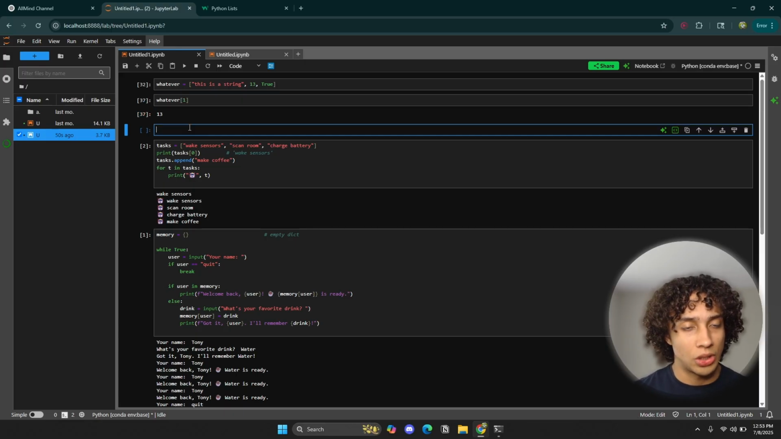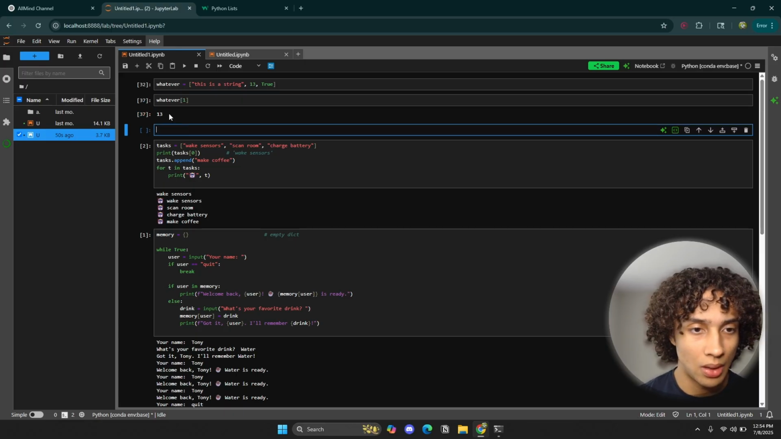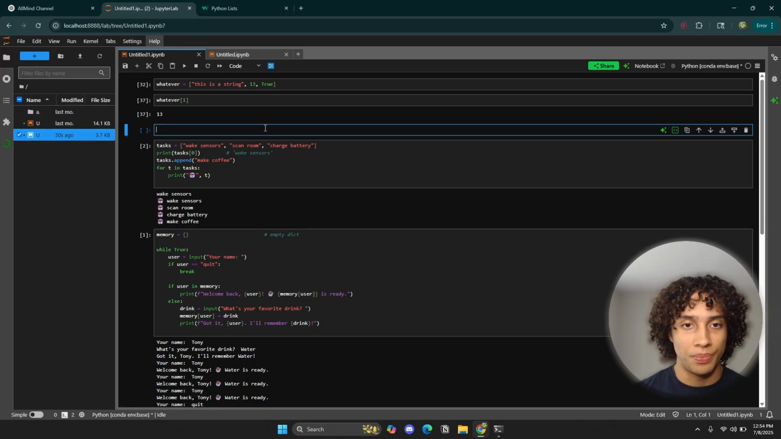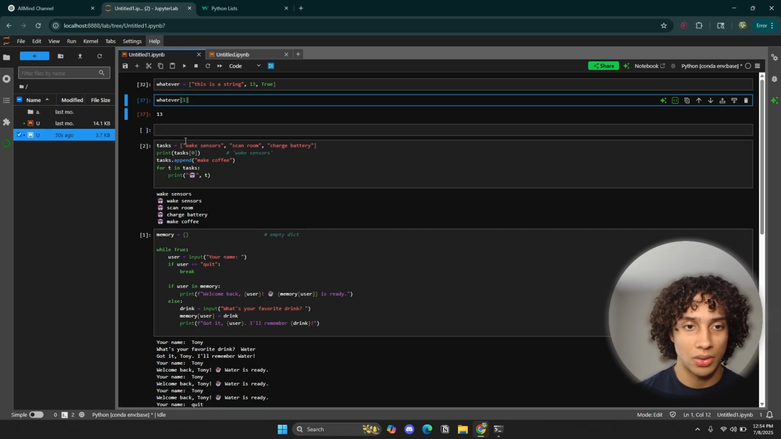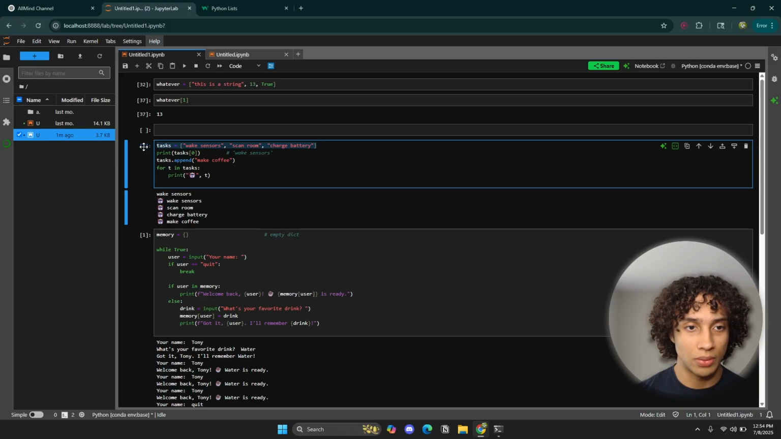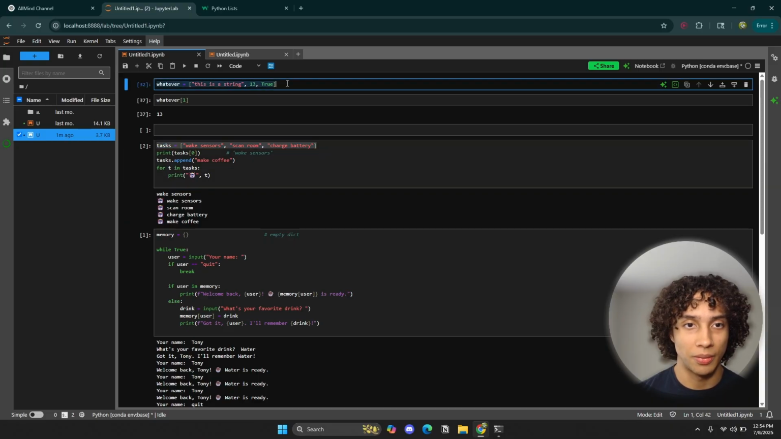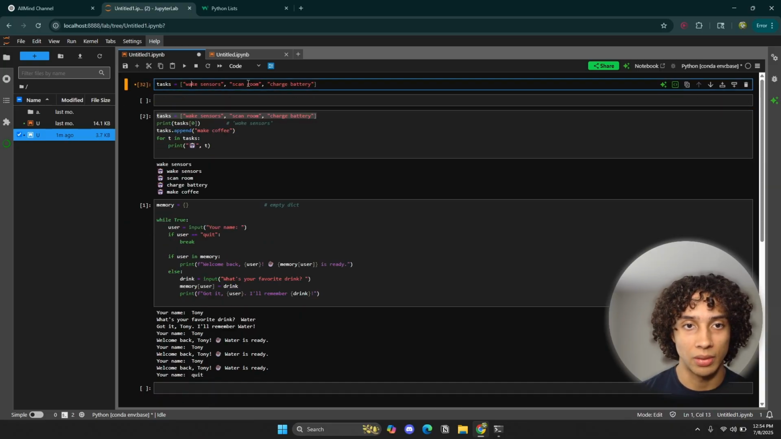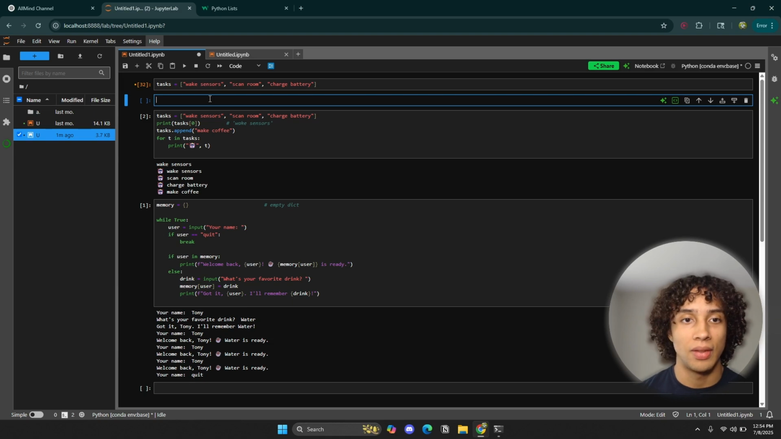Now, what about a dictionary? Before we get to a dictionary, let's go back to this example right here. So here's a list with a bunch of elements. They're all strings: wake sensor, scan room, charge battery, right? So these are different tasks that our AI can do.